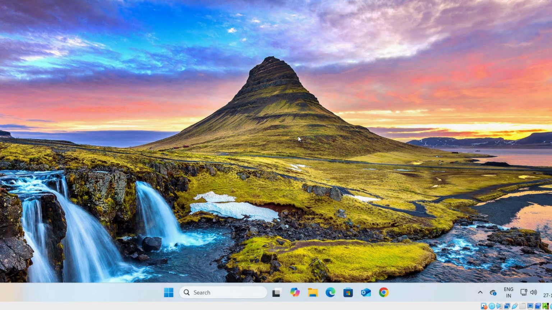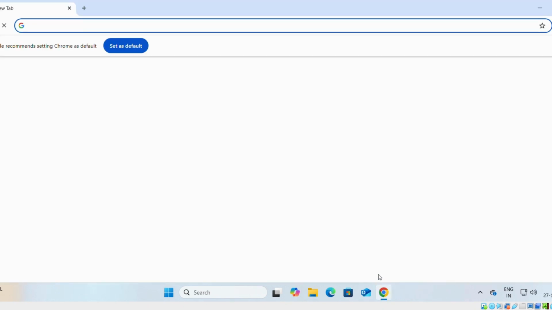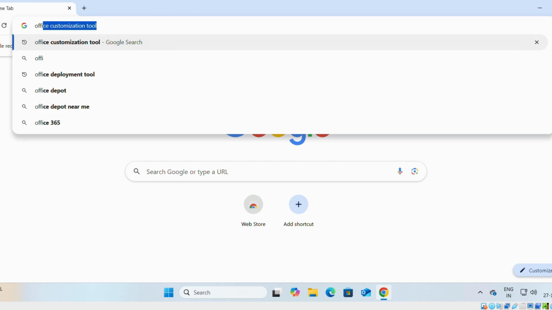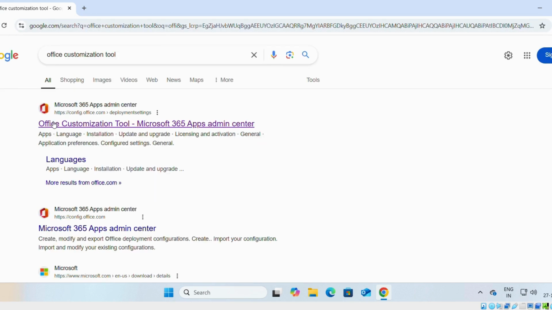Now to download Microsoft Office 2024, we will open any browser. Here we have Chrome, simply we will open it. Then we will search for Office customization tool. On the first link, which is on the official Microsoft website, we will click on it.